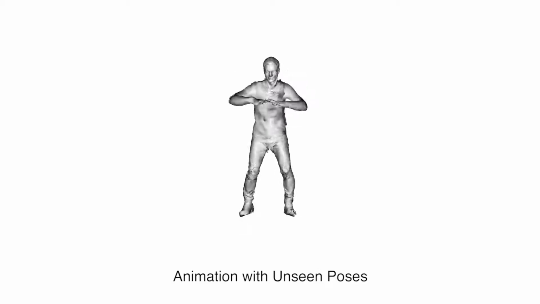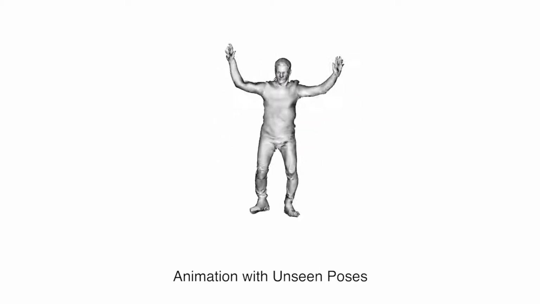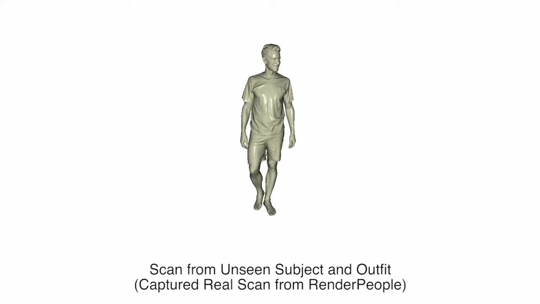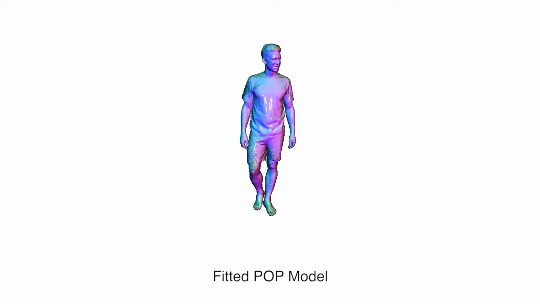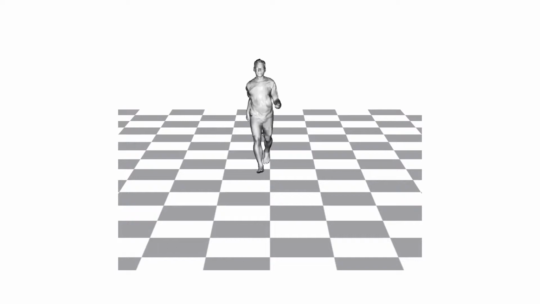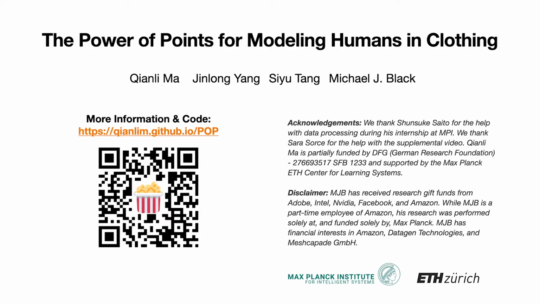In summary, we introduced POP, a dense point cloud representation and cross-outfit modeling technique for pose-dependent shapes of humans in clothing. POP is fast, expressive, represents multiple garments with a single model, and generalizes to both new poses and new garment shapes. POP also provides a new perspective on an old representation and shows how point clouds can model high-quality clothed 3D humans in motion. It not only serves as a state-of-the-art technique for modeling clothed humans, but also offers a solution to create animatable avatars from a single static scan.